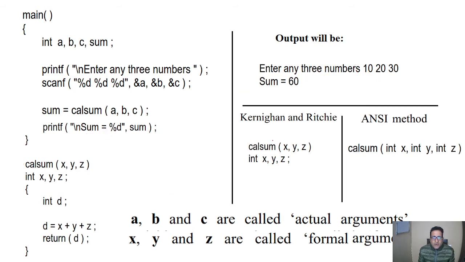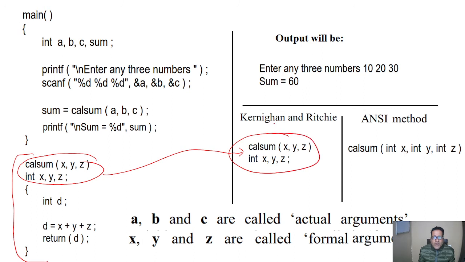One thing to note is that in this function we have this type of declaration. If we define it in this way, which is shown here, it is called the K and R method. Secondly, we can define the same thing through this calsum, and here itself in the function we are declaring what type X is.